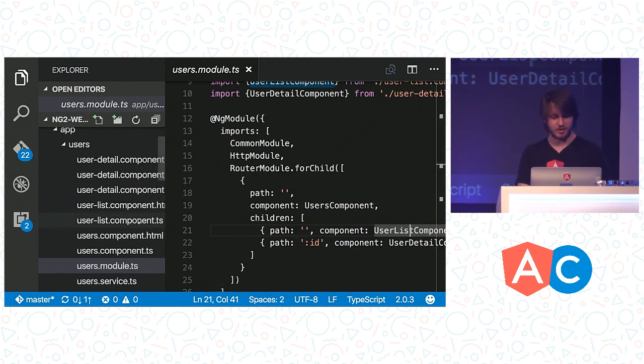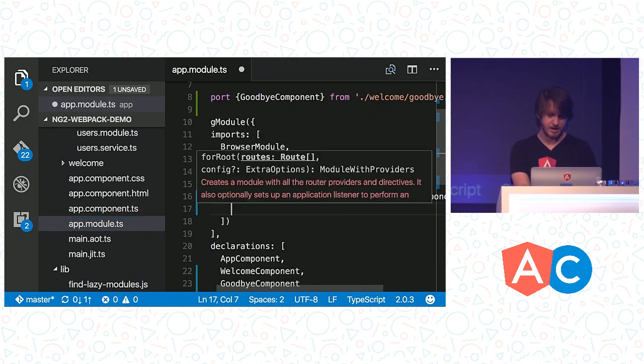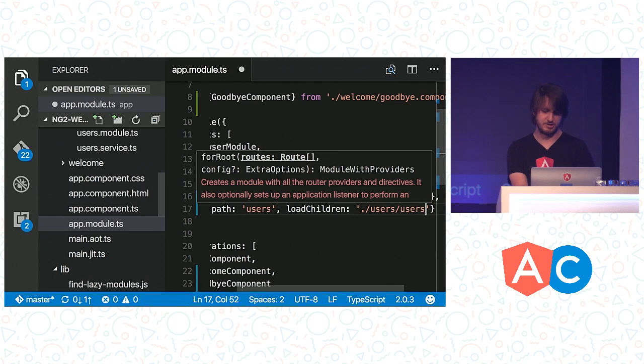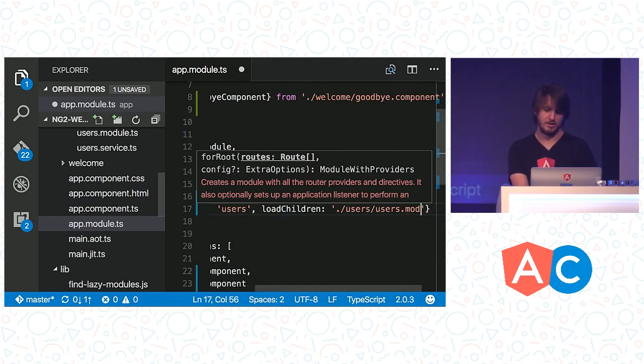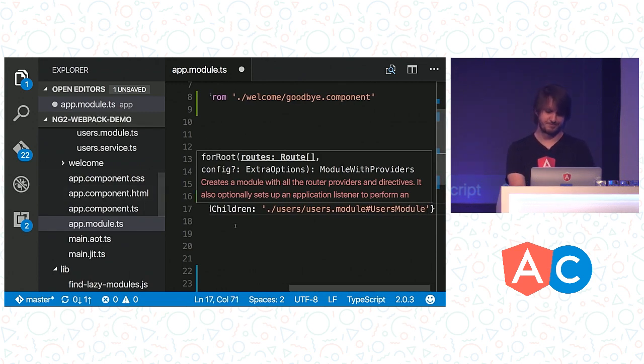And then to bring it into our application, we can just jump over to our main module here, add another route, and we'll say this one goes to users. And instead of saying component directly, because that would be a direct import and we don't want to do that, we're going to say loadChildren. loadChildren takes a string, and it's just going to be the path to our module. So that's going to be users/users.module. And then we do a hash, followed by the actual name of the module inside of this file, the name of the NgModule. So we say UsersModule here.